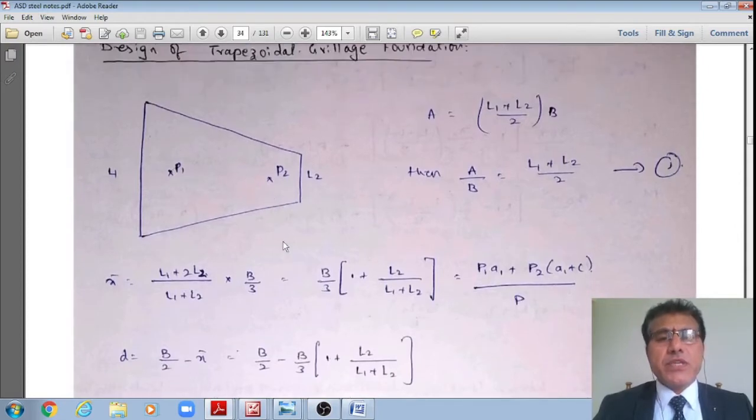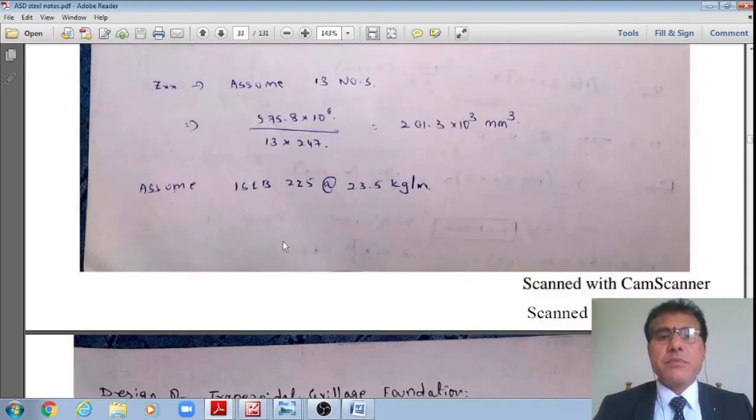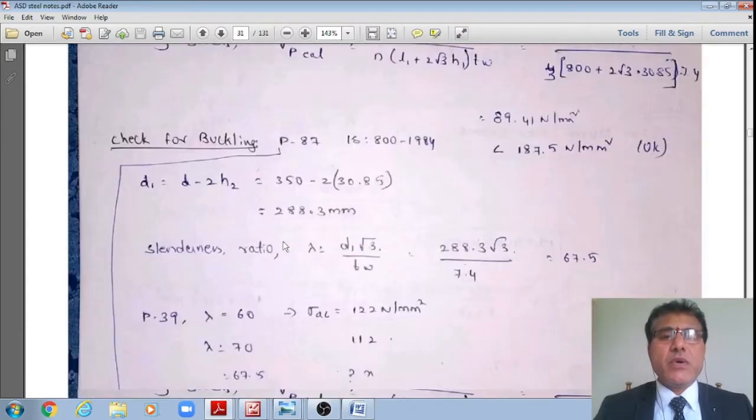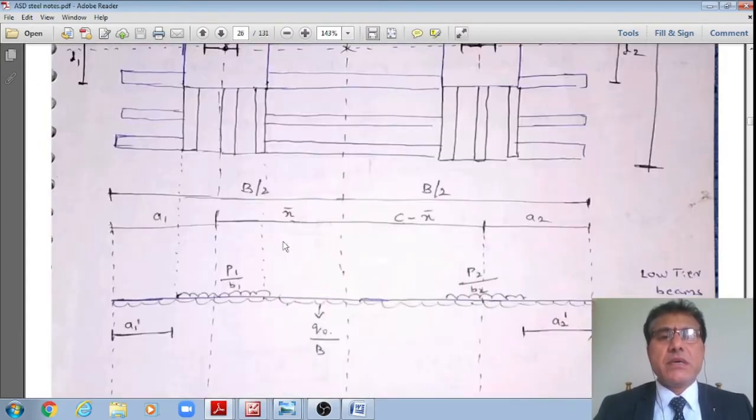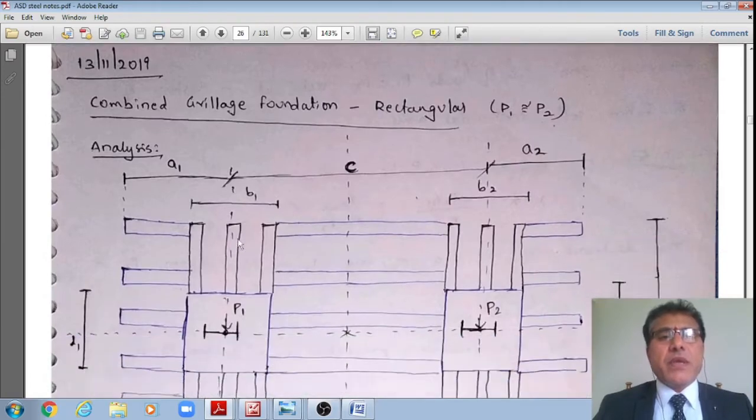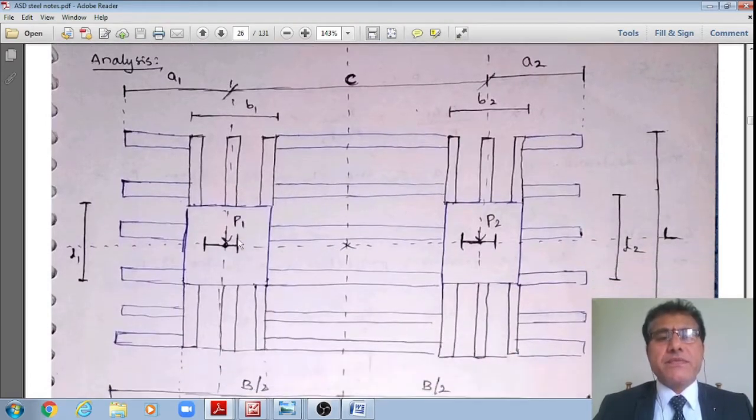Therefore, with these notations, this is how a combined grillage foundation looks. Load P1 is transferred over a base plate of size L1 by B1, and load P2 on the right column is transferred on a base plate of size L2 by B2.